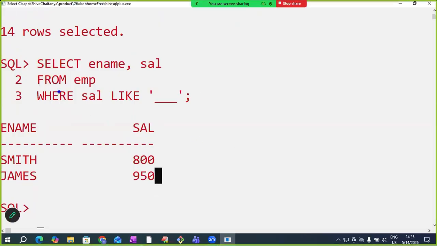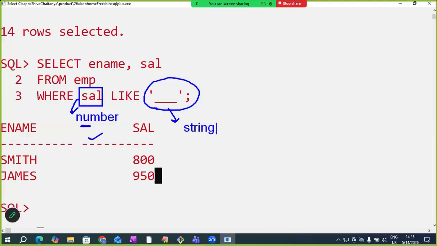Observe now. The salary column, which data type, sir? Number. And this pattern, in single quotes, is which data type? String. Oracle supports implicit conversion; that is why it is working. I already told that point. In some other languages it may be an error because the data types are mismatching, but here it works perfectly because Oracle supports implicit conversion. To understand many queries and avoid many confusions, we should know this point. Oracle supports implicit conversion. That's it.